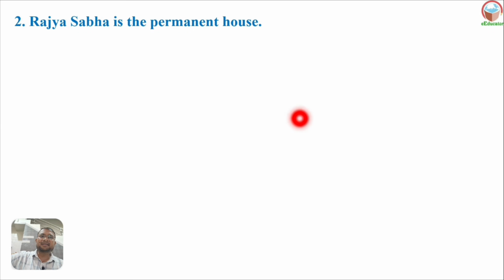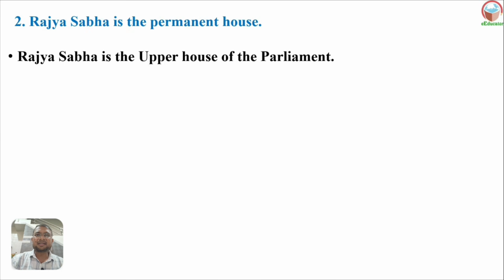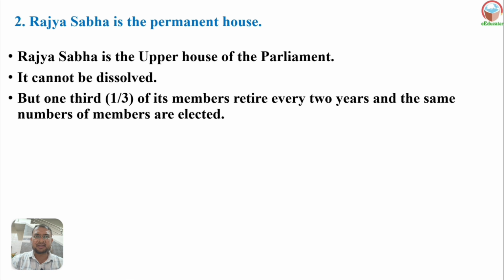Rajya Sabha is a permanent house. Rajya Sabha is the upper house of parliament, and it cannot be dissolved. It cannot be dissolved because it is permanent. But